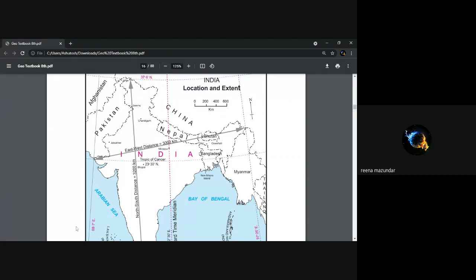North-south. See on the screen. Yes, north-south distance is 3200 kilometer.